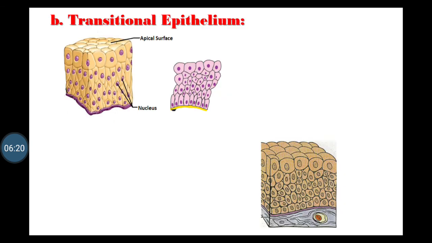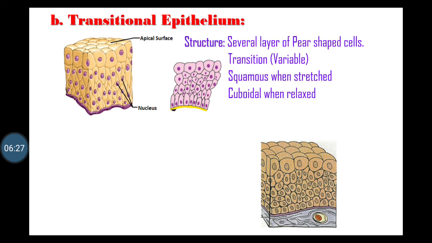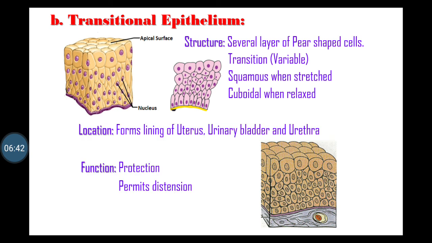Second part of compound epithelial tissue is transitional epithelium. It is made up of several layers of pear-shaped cells. Shape of transitional epithelium is variable. Cells in apical layers vary from squamous when stretched to cuboidal when relaxed. Location: forms the lining of uterus, urinary bladder and urethra. Function: protection and permit distension.